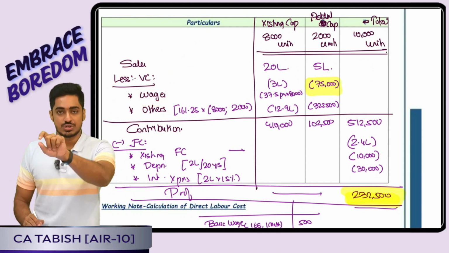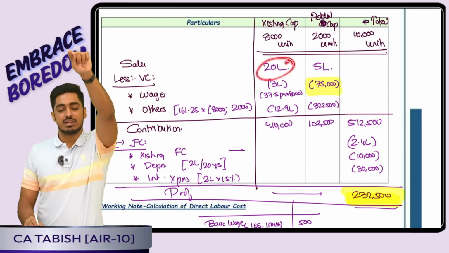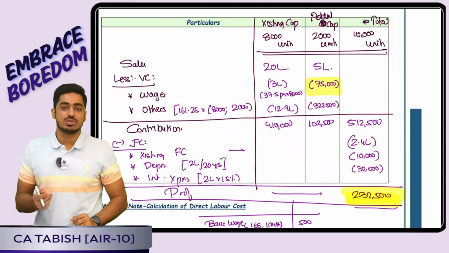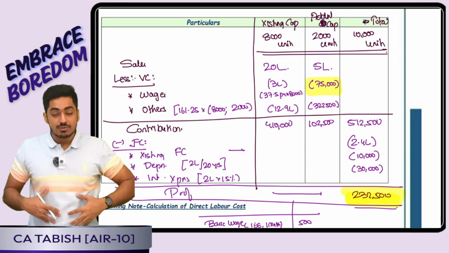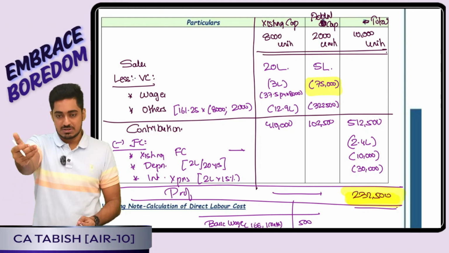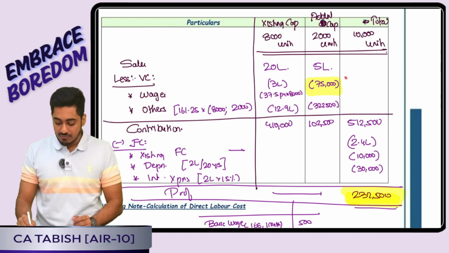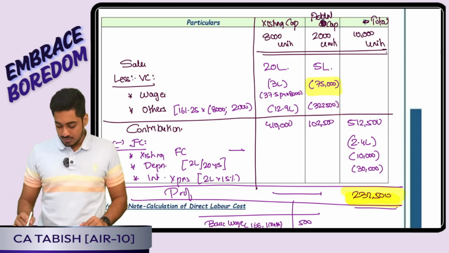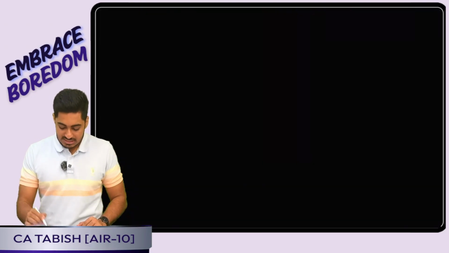Because the question has specifically told that for the existing 8,000 units I have calculated variable cost per unit. But for the additional 2,000 units, the question has told I am not getting the work done from existing employees, I am getting the work done from new employees. For them I am paying 500 per month plus 25% fringe benefits, into 10 employees, into 12 months. Accordingly, I will arrive at the value. All other cost on a per unit basis you have calculated. Accordingly, you will do the calculation and arrive at contribution as well as profit. Is this clear, everyone? Perfect.